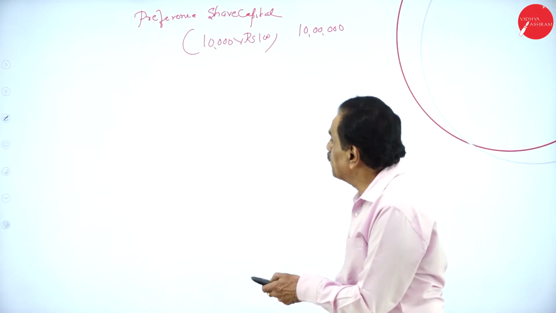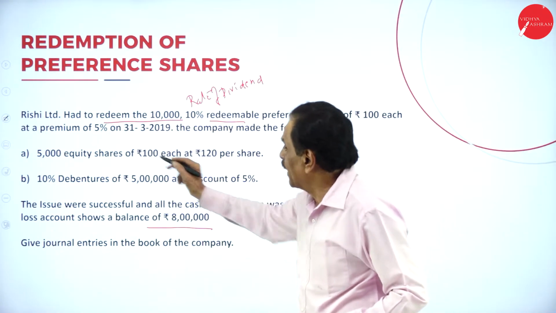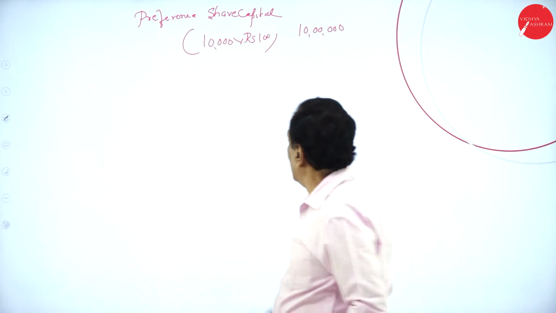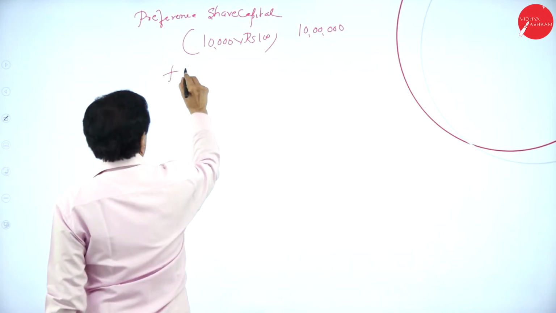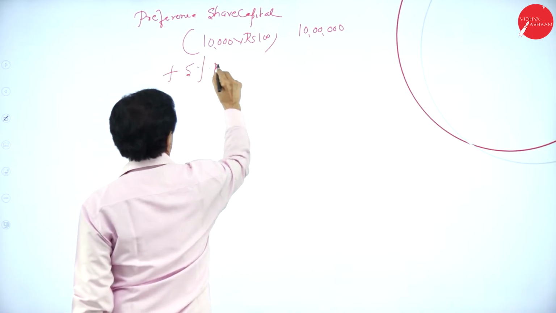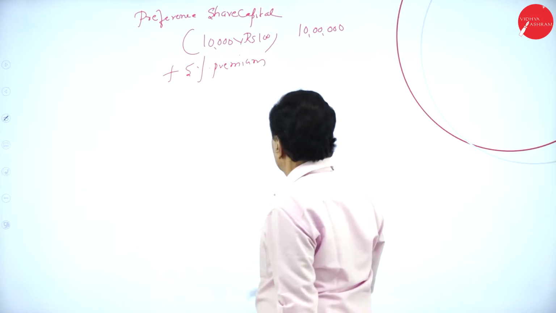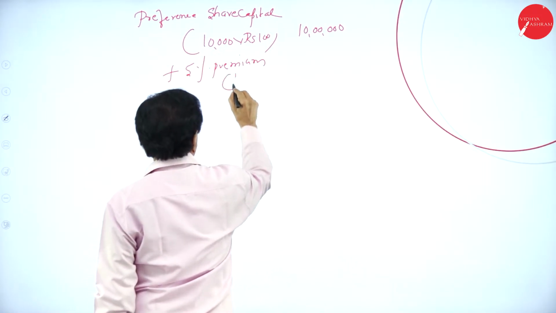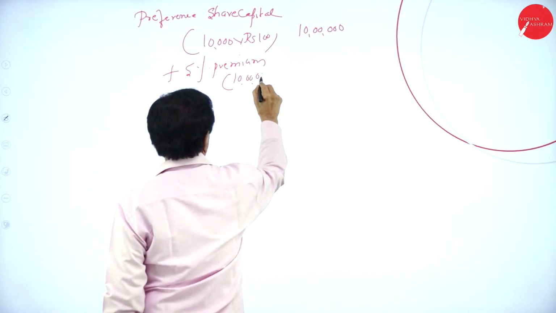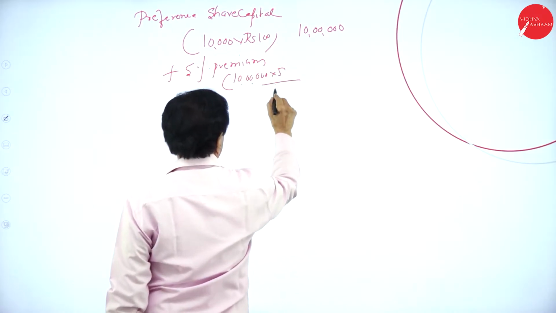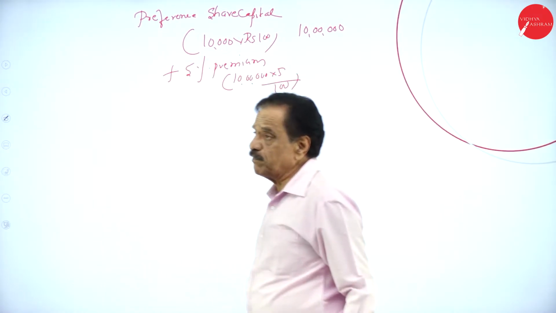So how much premium you have to pay? 5% premium. In the bracket, 10 lakh into 5 by 100. You have to pay the premium.